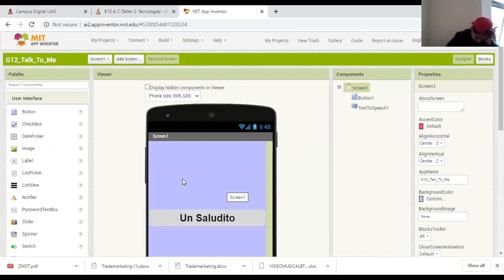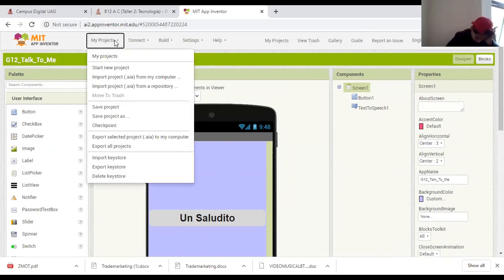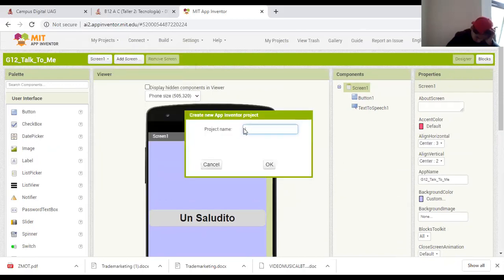So the first step to begin inside App Inventor is to go to My Projects. Click on My Projects. Then choose Start New Project. It's very important that your project have a name without spaces and special characters.